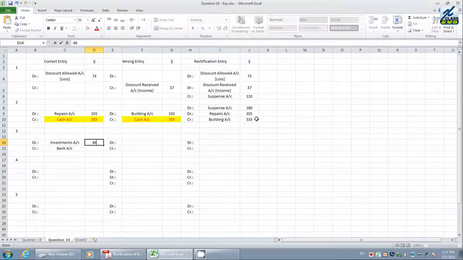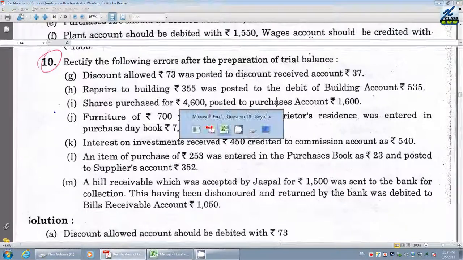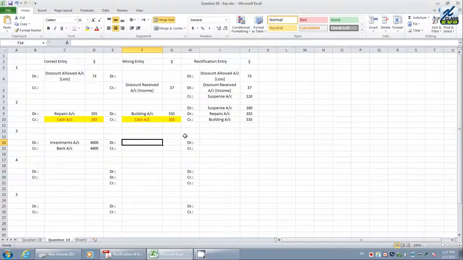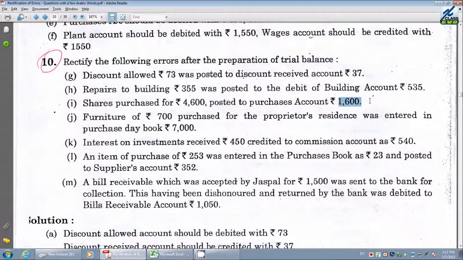4,600. But what is the mistake here? An accounting mistake has been made by an accountant or a clerk. They have posted to the purchases account. That means we do not want to debit. The mistake is considered as purchases account. These are goods. The value is also wrong. What is the value here?